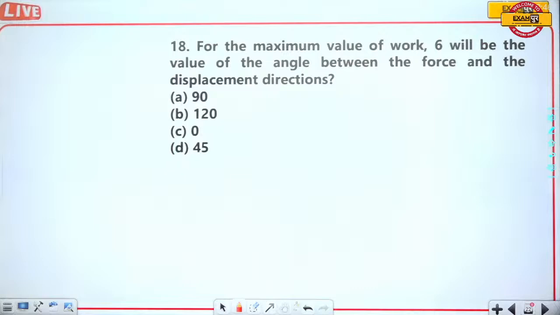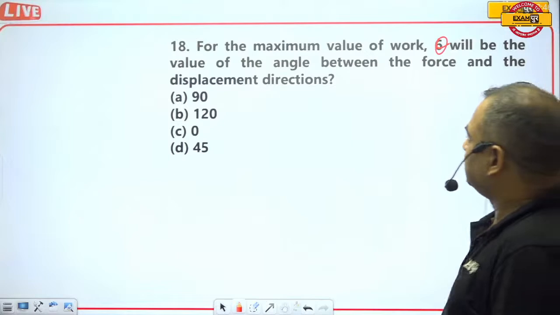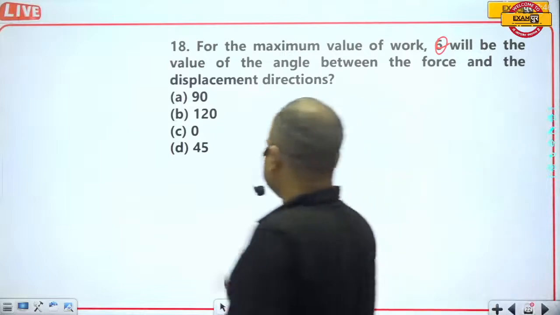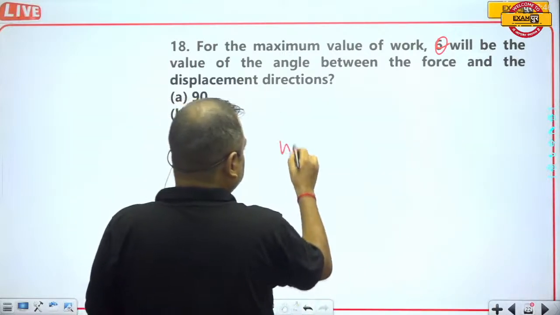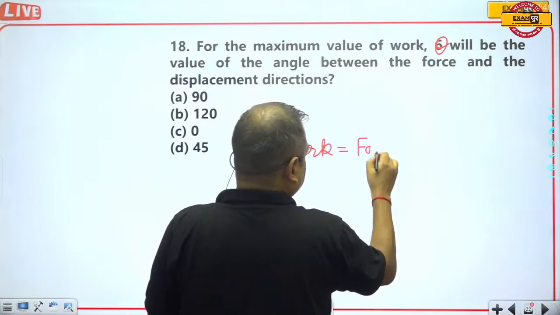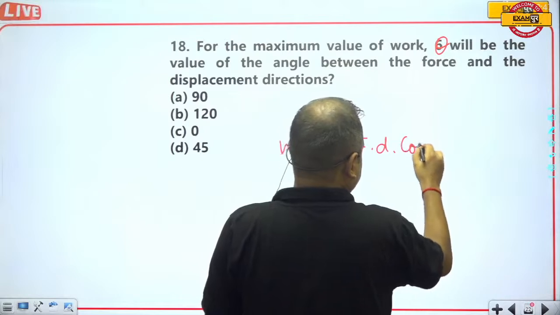For the maximum value of work, theta will be the value of the angle between the force and the displacement directions. I have already told that work is equal to F into D into cos theta.